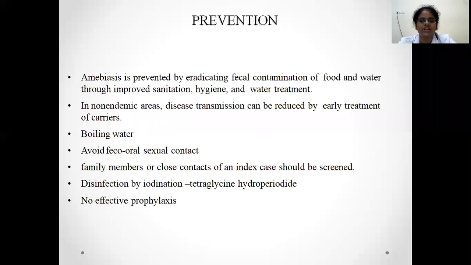And then in non-endemic areas, to prevent the transmission, early detection of the carriers. Drinking boiled water, avoid oral and anal sexual practices. And then family members or close contacts of an index case should be screened. Disinfection by iodination. Here we are not telling chlorination because it is resistant to even high doses of chlorine. So disinfection by iodination, that is tetraglycine hydroperoxide. Following all these practices is better because there is no effective prophylaxis.